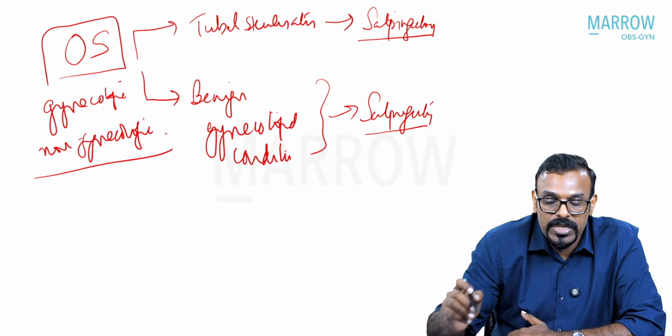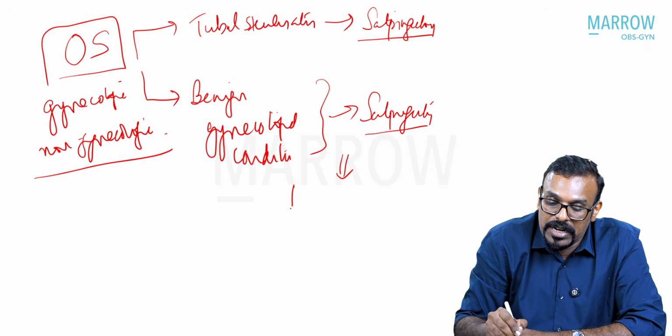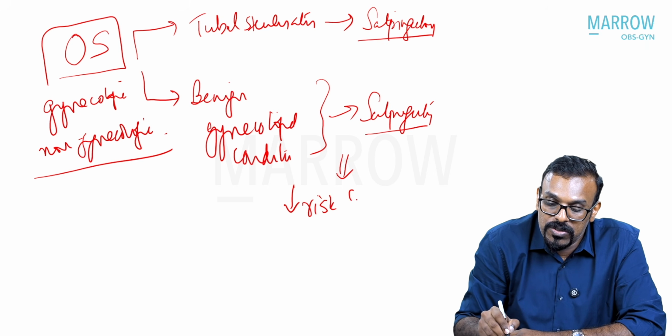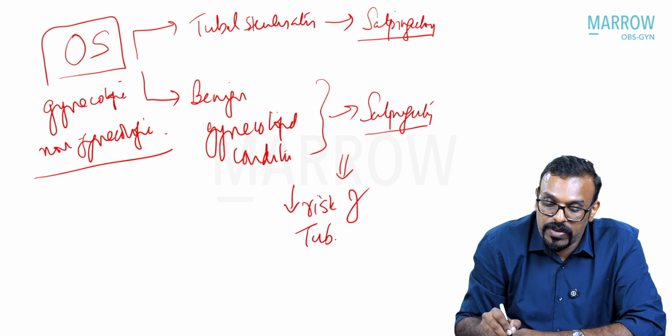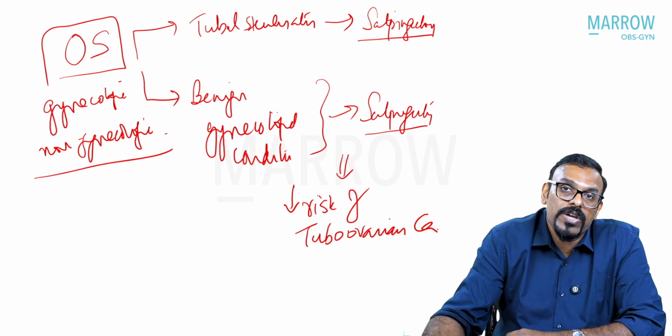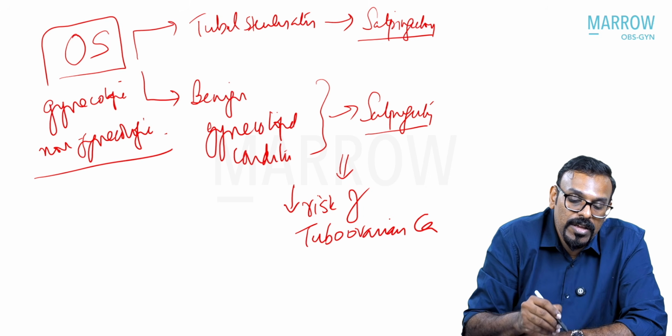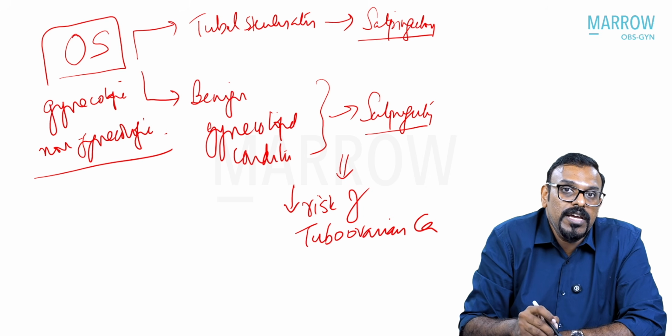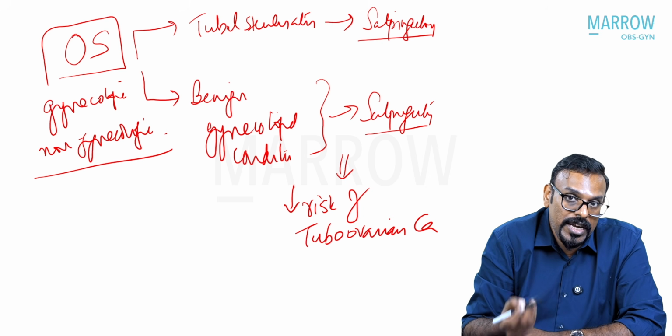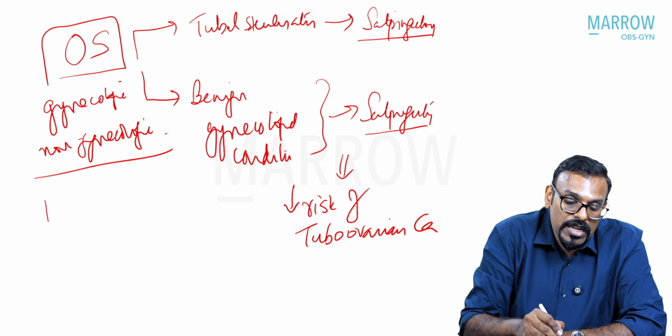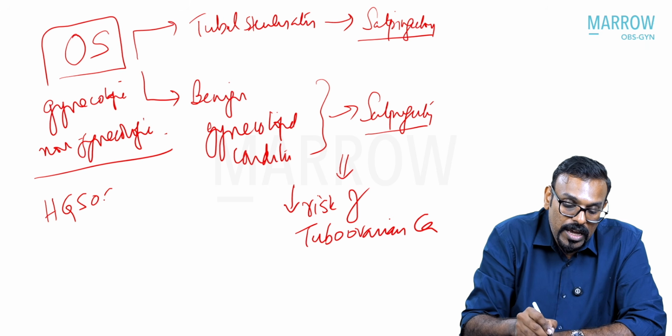Why do you want to do this? This is to reduce the risk of, you should always be aware, tubo-ovarian cancers. How do you bring down the risk of tubo-ovarian cancer? By doing a salpingectomy. You should be aware that the most common histological kind of ovarian cancer is the high-grade serous ovarian cancer.